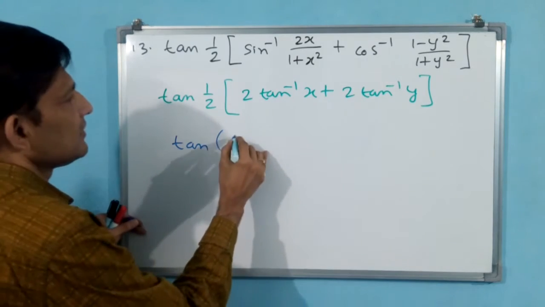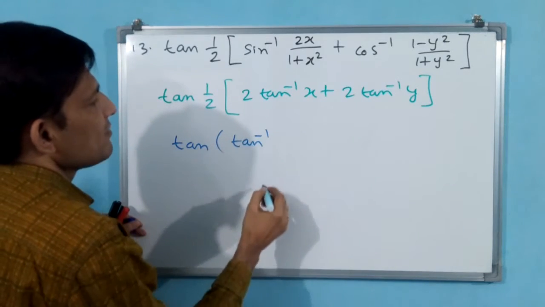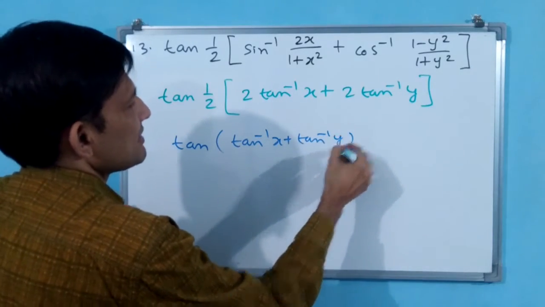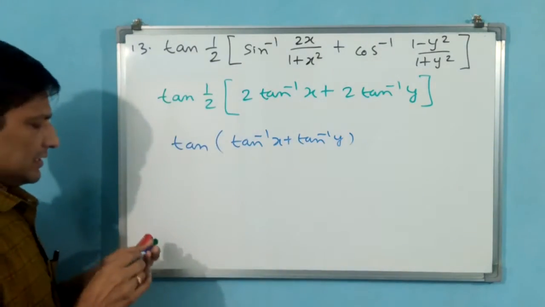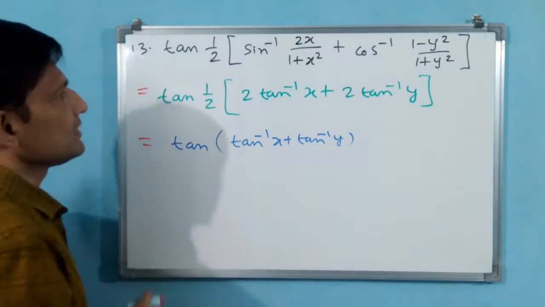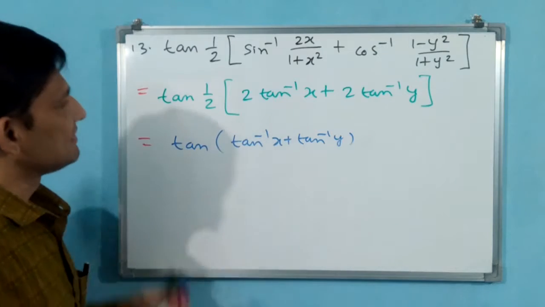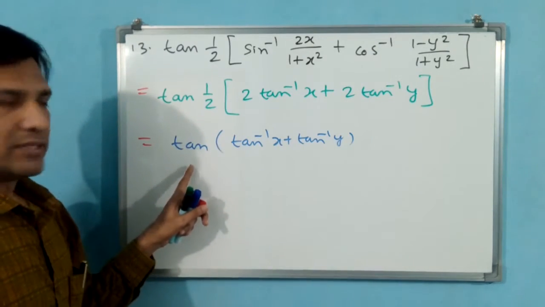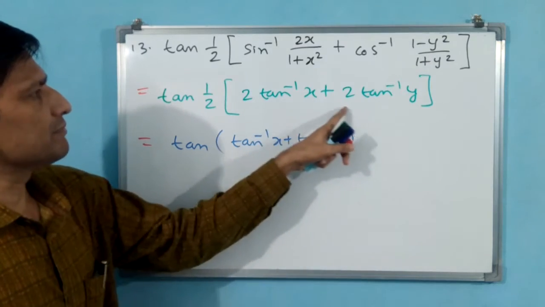Tan inverse x plus tan inverse y. Understand how it has come? See, put the equal to symbol. Why? Because 2 common I have taken and cancelled out. Tan inverse x plus tan inverse y.